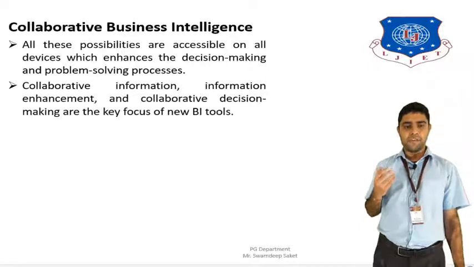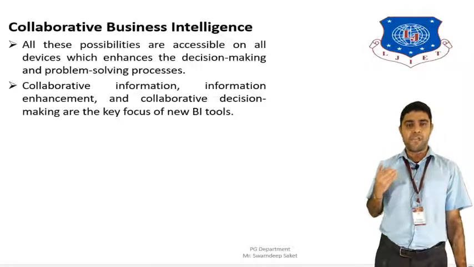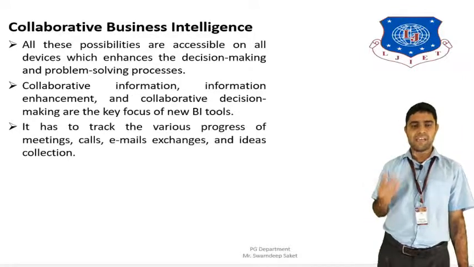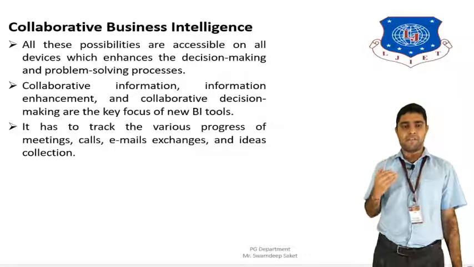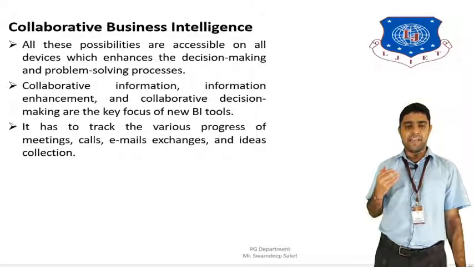Collaborative information means collection of information from a large source, information enhancement, and collaborative decision making are the three new technologies in business intelligence. It tracks the various progress of meetings, calls, email exchanges and ideas, and it collects the ideas of different business intelligence.